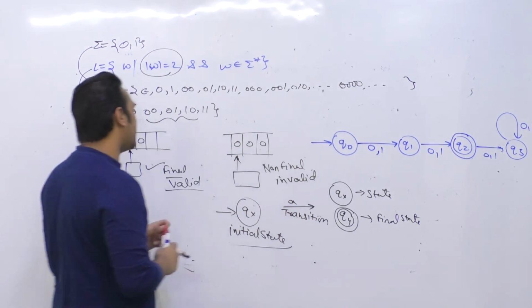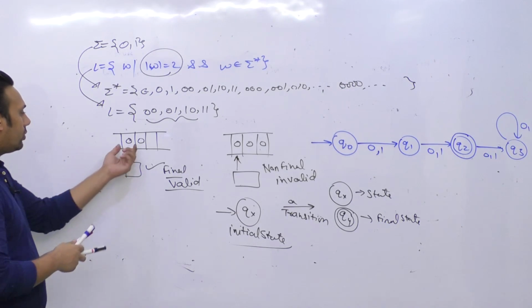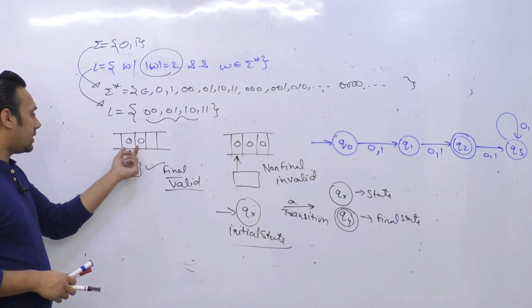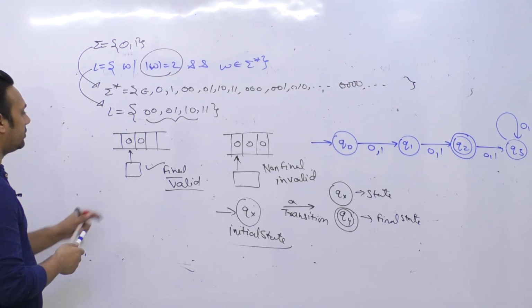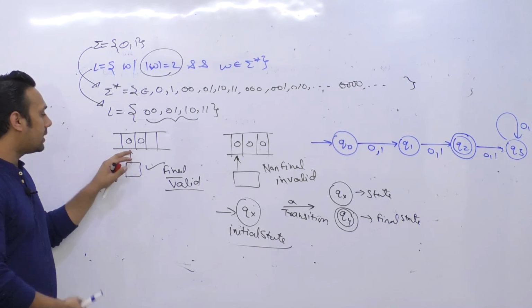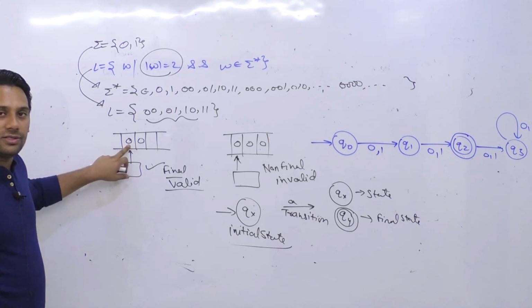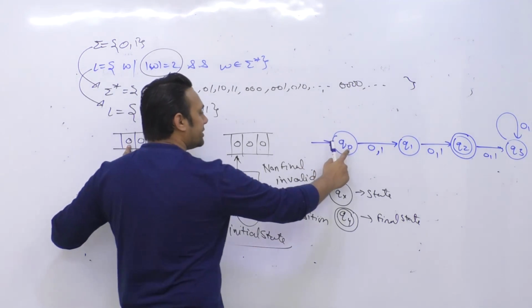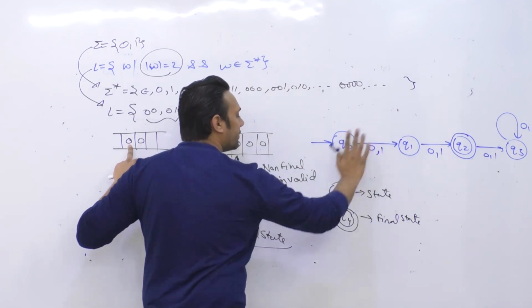Now see how this will work. If I load a string on this tape, for example the string is 0 and 0. That means after reading the first 0, I go from the initial state Q0 to one more state which is Q1.